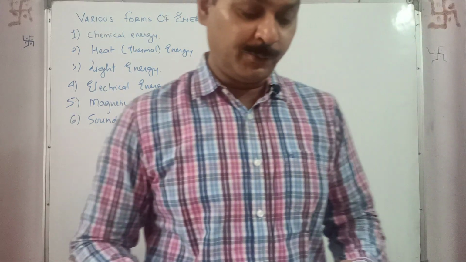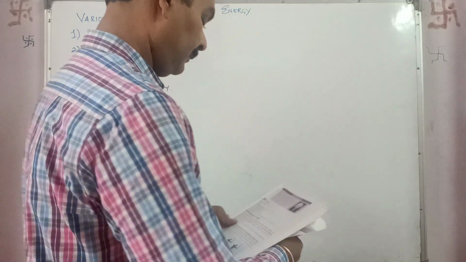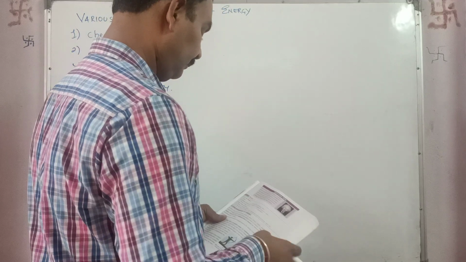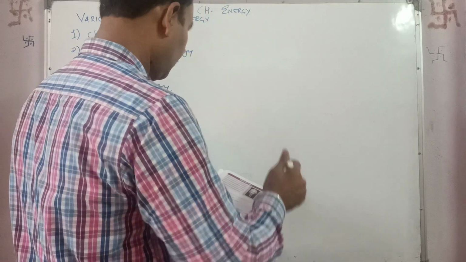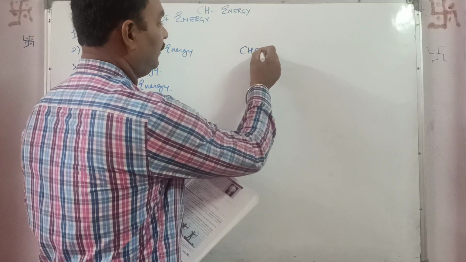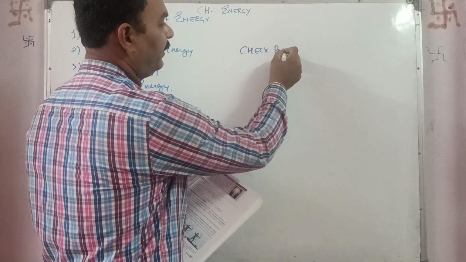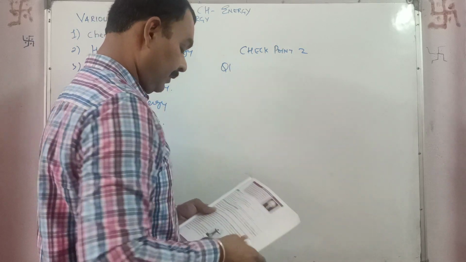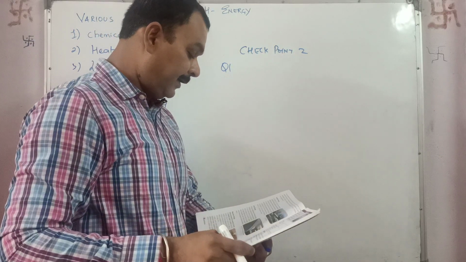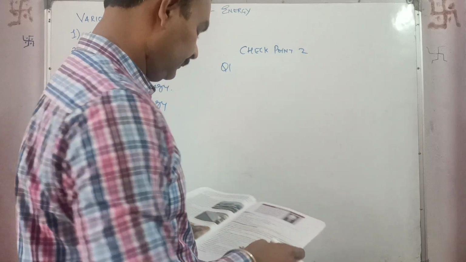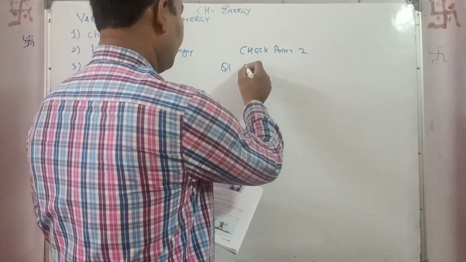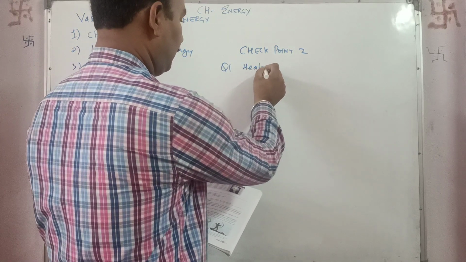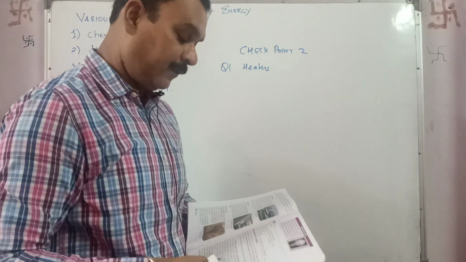Now checkpoint 2. You need to read it in your book with the help of a pencil. Question number 1. Solar heaters are used for heating water.